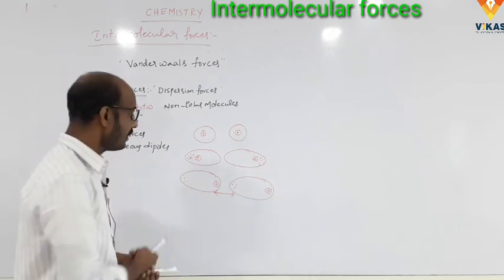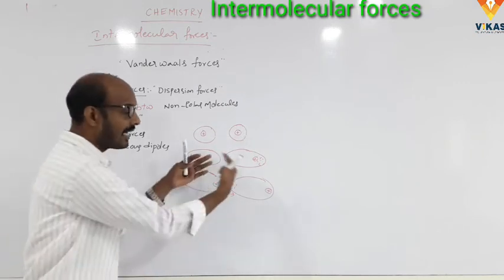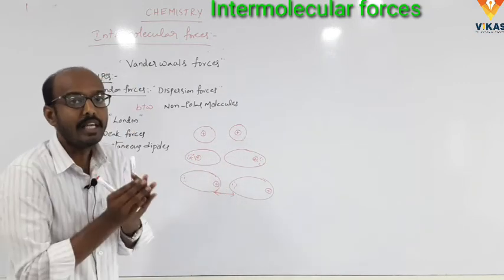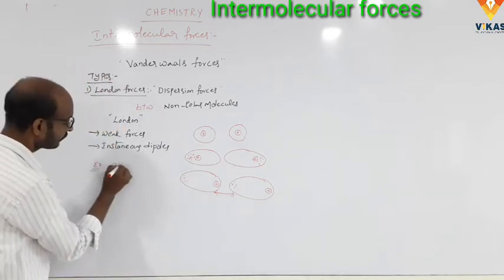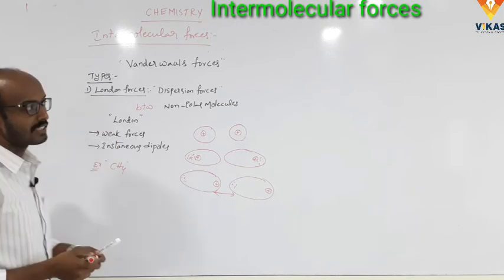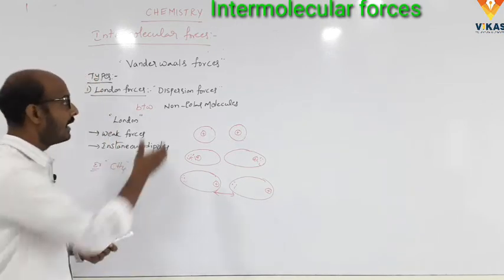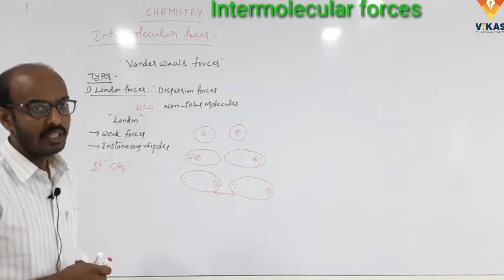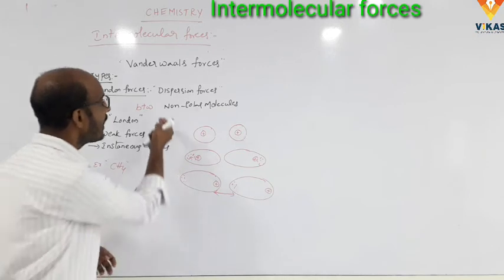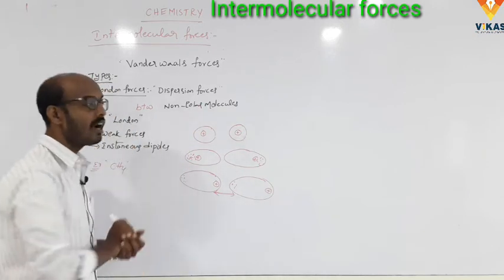So if we take two non-polar molecules, they will interact with each other to form instantaneous dipoles. For example, CH4. It is called London forces or dispersion forces. The intermolecular forces between non-polar molecules are called London or dispersion forces.